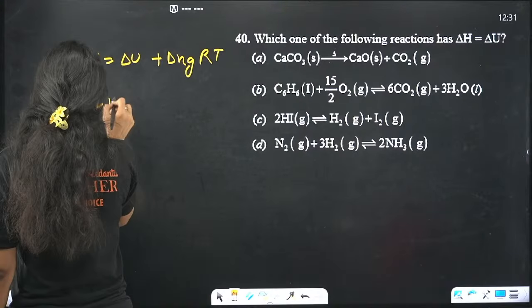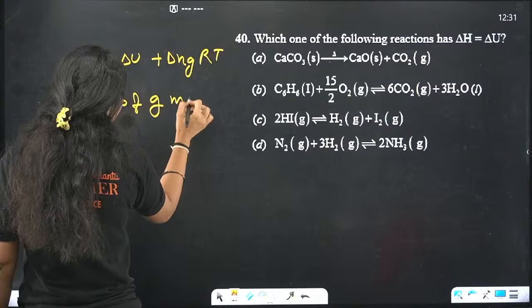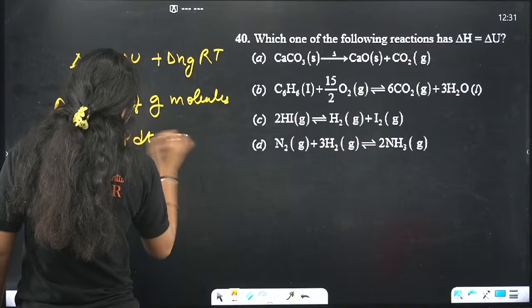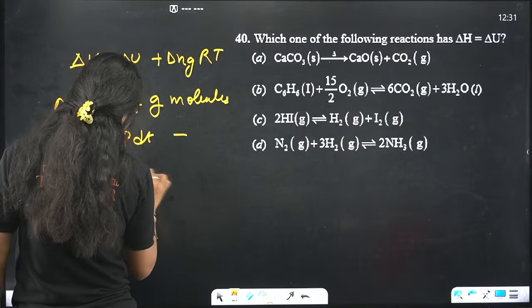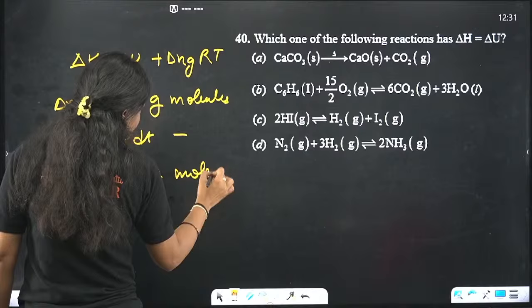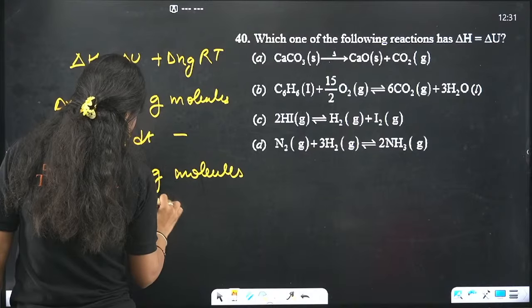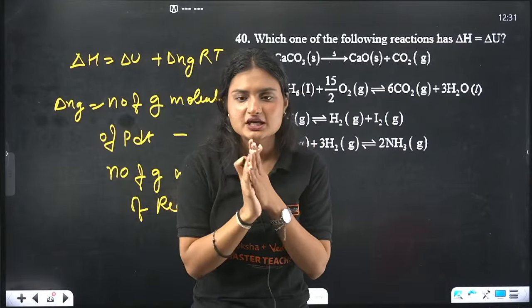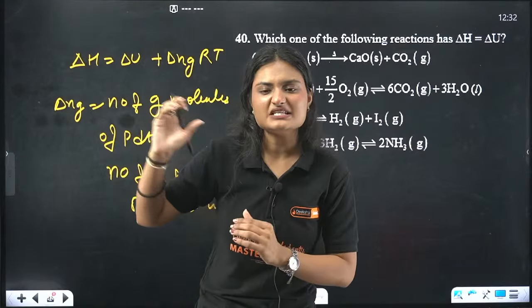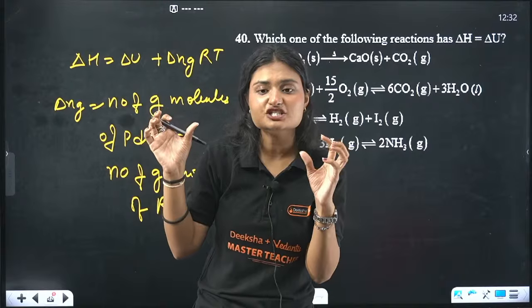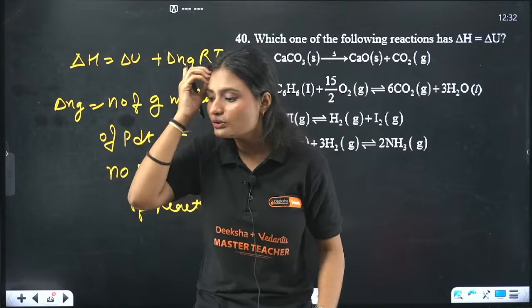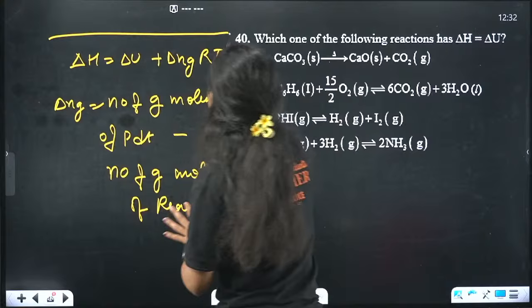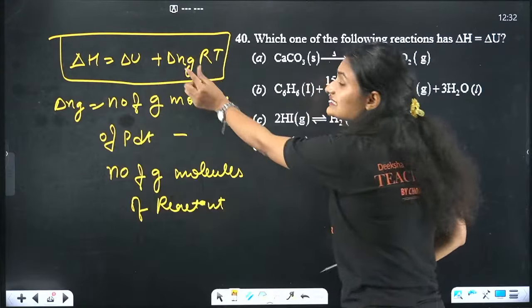Delta Ng is the number of gaseous molecules of product minus the number of gaseous molecules of reactant. So we are focusing only on the gaseous things, the gaseous molecules present in the product minus those present in the reactant. This is the exact relation: delta H equals delta U plus delta Ng RT.